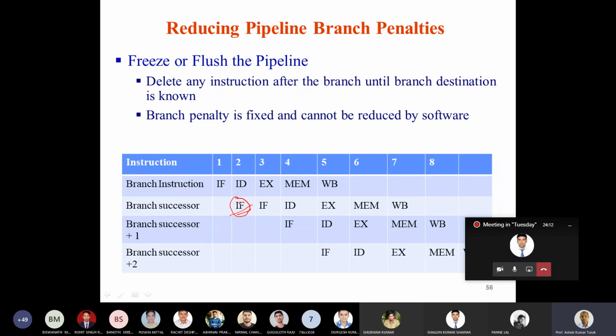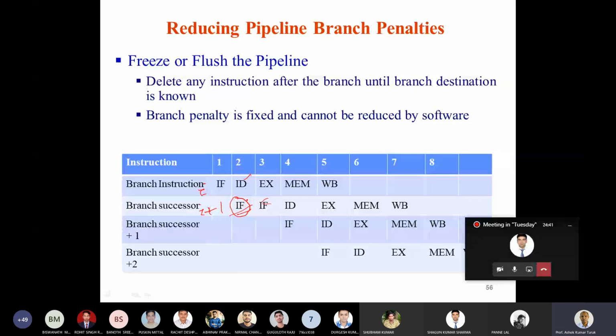Once you flush them, at the end of the instruction decode stage the target address is known, and then you start fetching the instruction from the target. If the branch is not taken, and the branch instruction is I, the target is I plus 1, and I plus 1 was already fetched. I will explain this in the last slide. So the penalty is fixed.